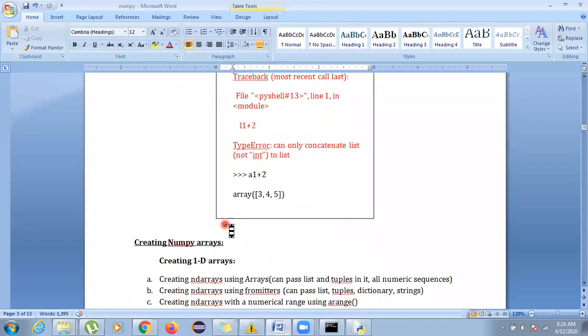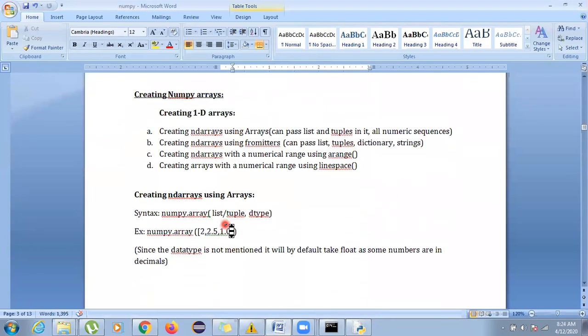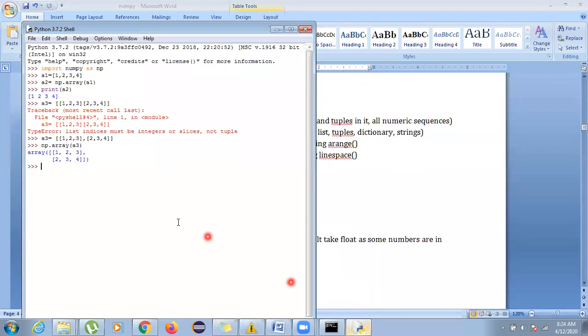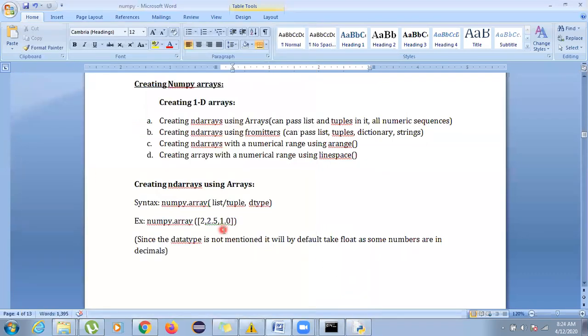Okay. So now we have different ways of creating the arrays. One way is we can create it using arrays, as I already informed you. The function is used here as np.array. Similarly, we can create it using parameters. Now see, when we create it using arrays, you can only pass lists and tuples into it, meaning only numerical values can be handled using arrays.